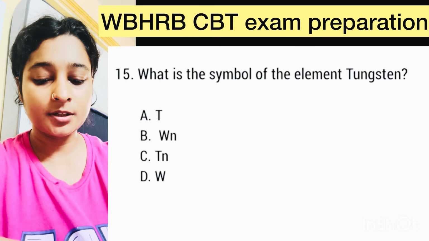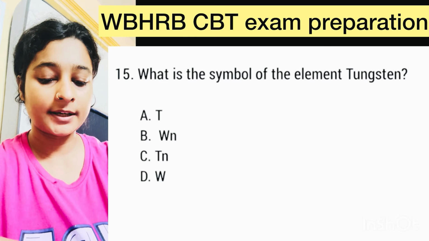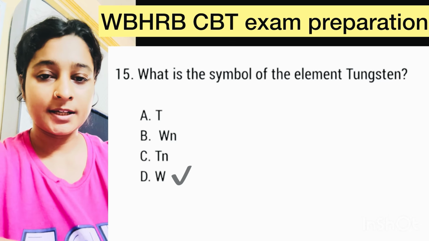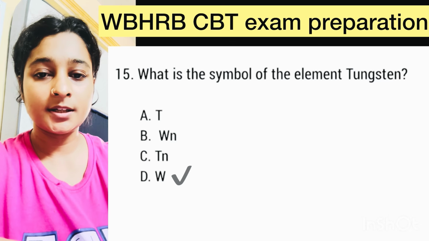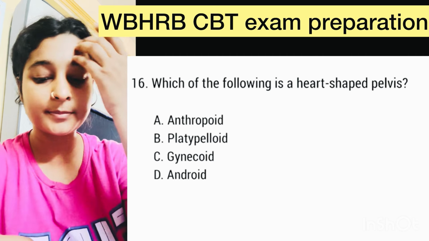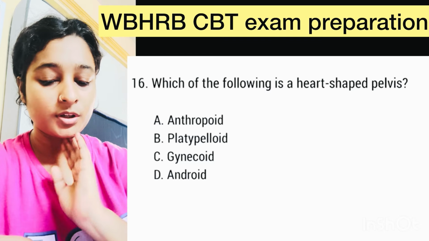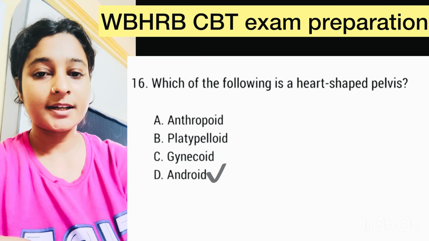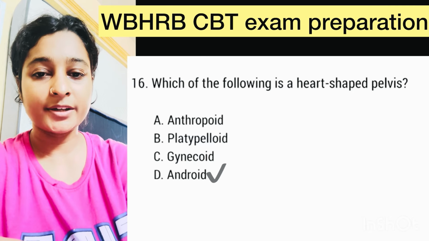Question number 15. What is the symbol of the element tungsten? Here correct option is option D, W. Question number 16. Which of the following is a heart-shaped pelvis? Here correct option is option D, android.